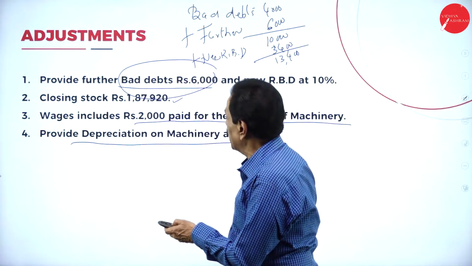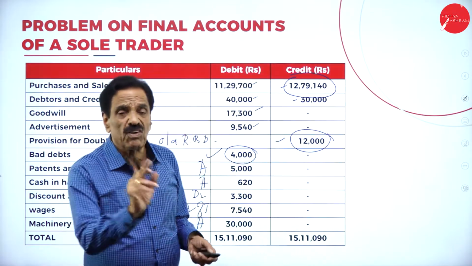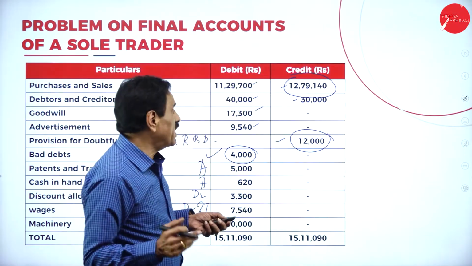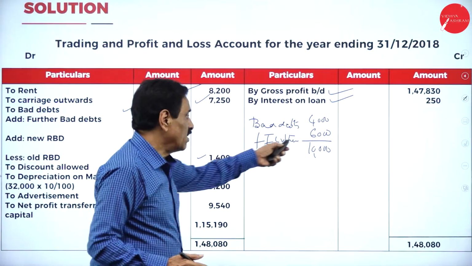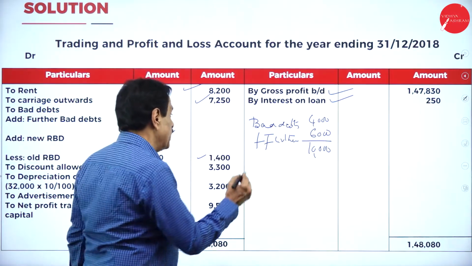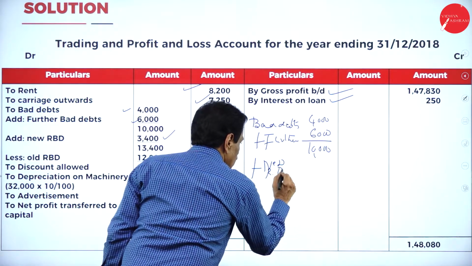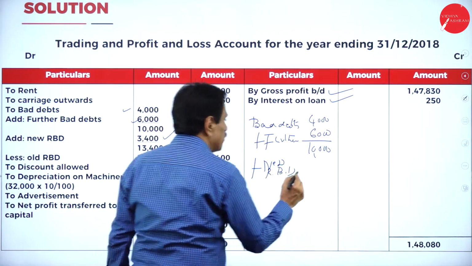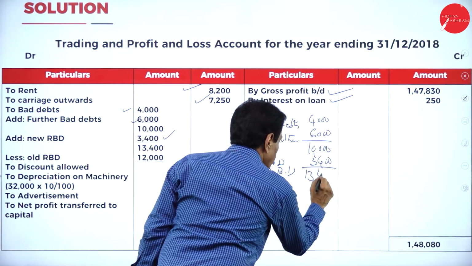What are the debtors? 40,000. Out of 40,000, 6,000 is irrecoverable. What's the balance left over? 34,000. On that, how much percentage? 10% is the new RBD. This will come to 3,400. It works out to 13,400.